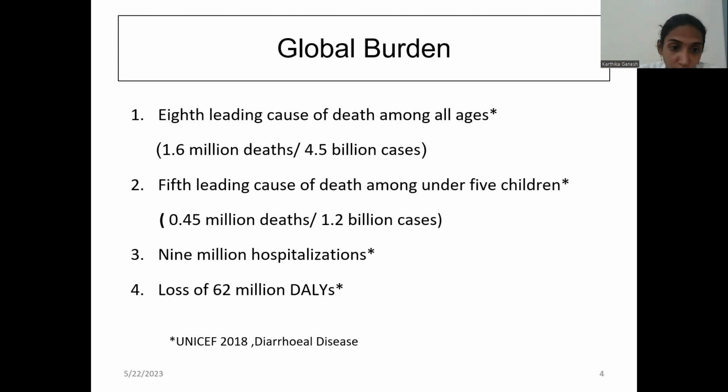So diarrhea accounted for 62 million DALYs, which is what was estimated by UNICEF.